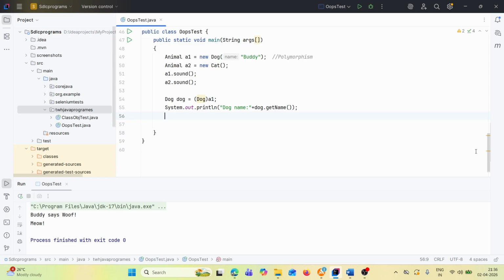That means it will print dog name Buddy.